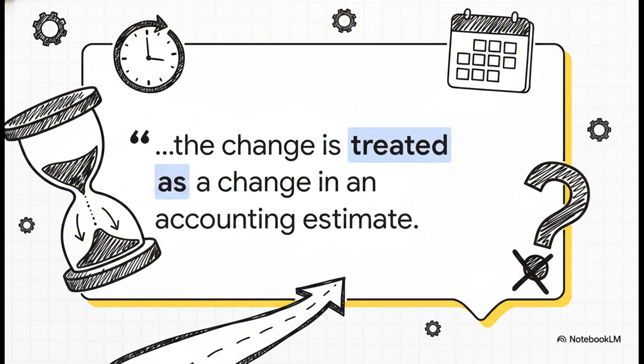This effectively saves accountants from a bunch of unnecessary retrospective time travel. Because remember, changes in estimates are handled prospectively. So if you are truly stuck and cannot distinguish between the two, you treat it as an estimate, breathe a sigh of relief, and look only to the future.